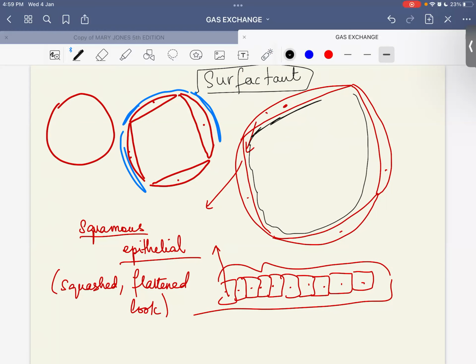Because their type 2 pneumocytes are not mature enough to produce sufficient surfactant. Surfactant reduces the surface tension on the surface of the alveoli. Because of this liquid, the alveoli will not collapse, right? And if anybody's lung is not producing enough surfactant, there is a danger of the collapse of the alveoli. If your alveoli collapse, what will happen? You won't be able to breathe at all, because gaseous exchange happens at the alveoli. Now is it making sense?